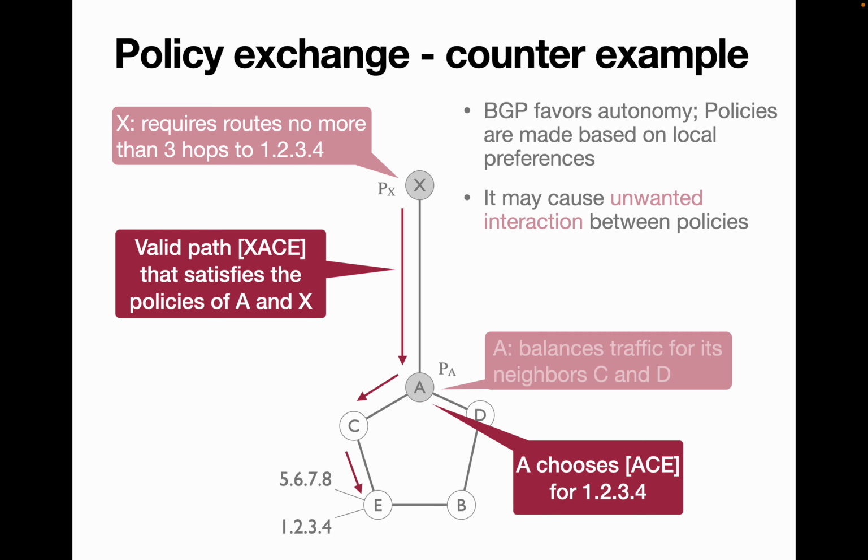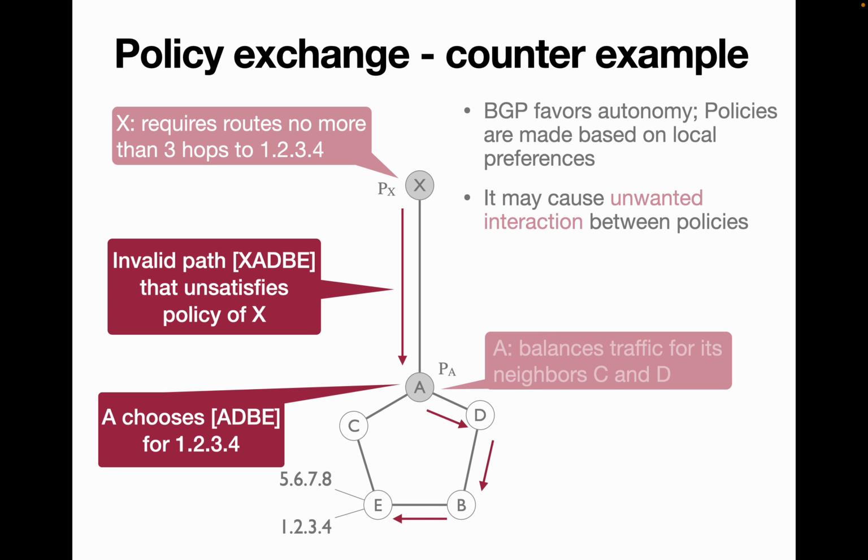The first is the valid path, which is X via A, via C, via E. And this satisfies both the policies at X and A because it takes less than 3 hops from X to 1.2.3.4, and it also balances traffic at node A between C and D.